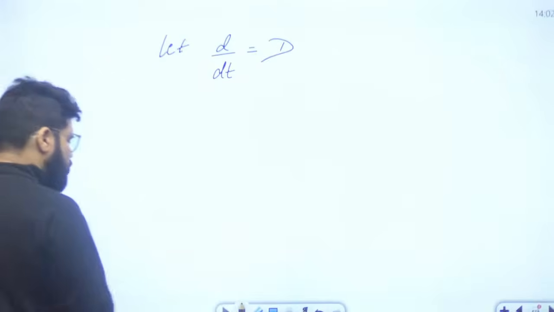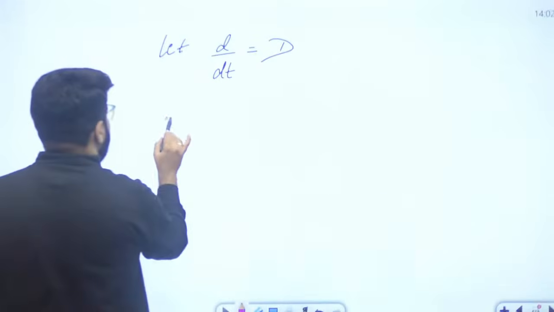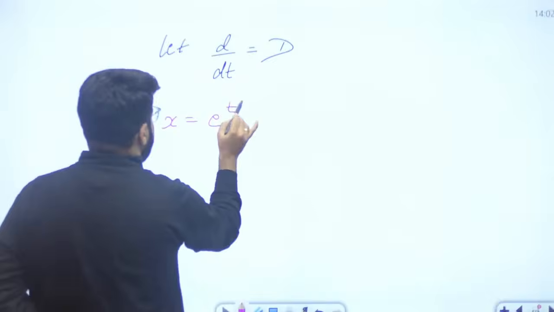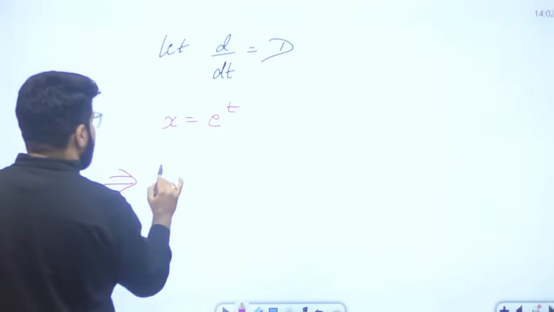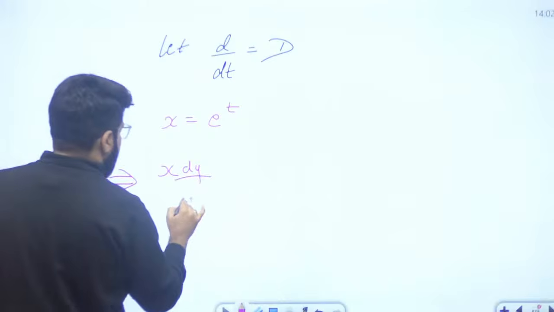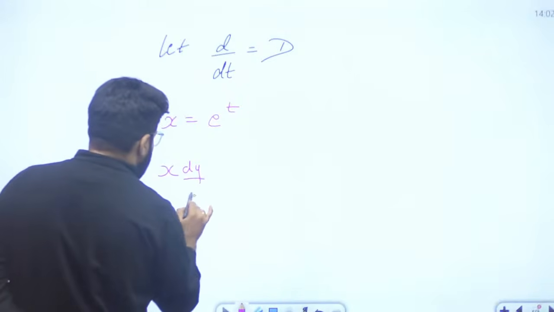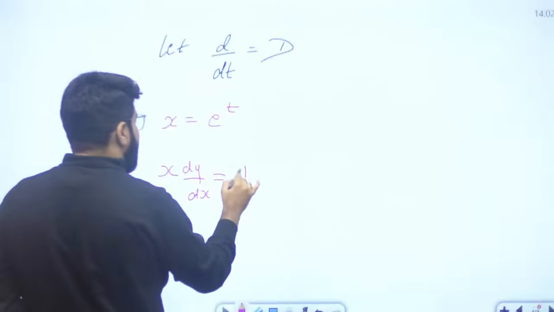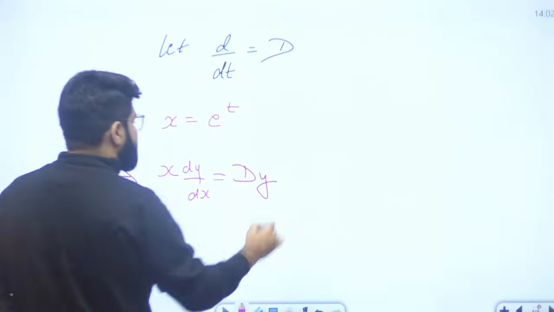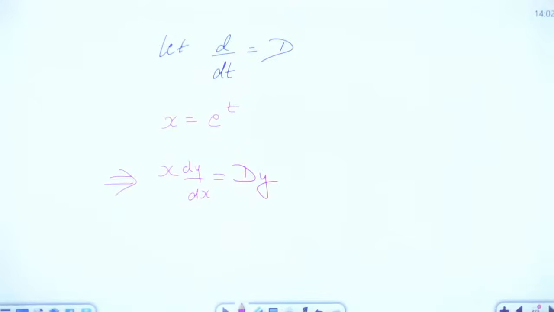Okay, so I again repeat, if x is e power t, you are getting an important result that x dy by dx is equal to dy by dt, but d by dt is the differential operator, so that is capital D y, right?